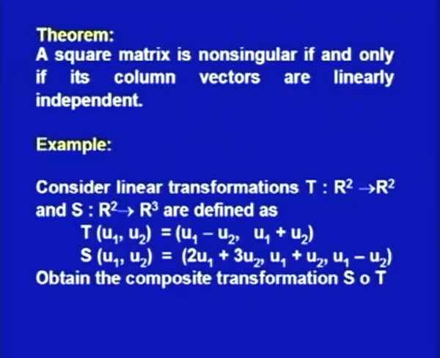We will consider a linear transformation T from R2 to R2 and another transformation S from R2 to R3, which are defined as T of (u1, u2) maps to (u1 minus u2, u1 plus u2), and S of (u1, u2) maps to (2u1 plus 3u2, u1 plus u2, u1 minus u2). Now, we have to obtain the composite transformation S composite T.